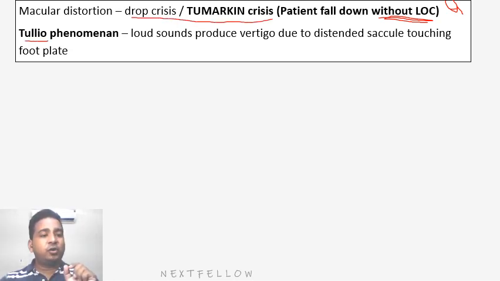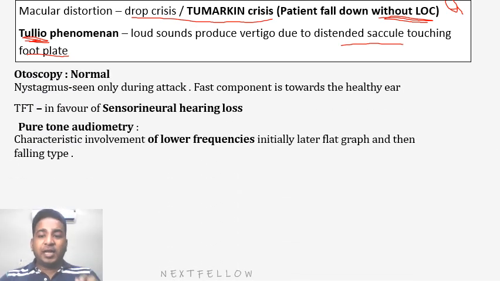Then there is one other phenomenon which is known as the Tullio phenomenon. What happens? Loud sound produces vertigo. I told you, because the distended saccule is touching the footplate. So this phenomenon typical of Meniere's disease is known as the Tullio phenomenon. Yes. Now, if we do the examination, the otoscopic examination will look normal because the tympanic membrane and the middle ear are normal. So otoscopy will be normal.